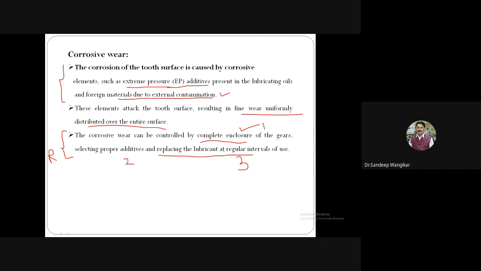So replacing the oil at regular intervals of time will also have a good effect.